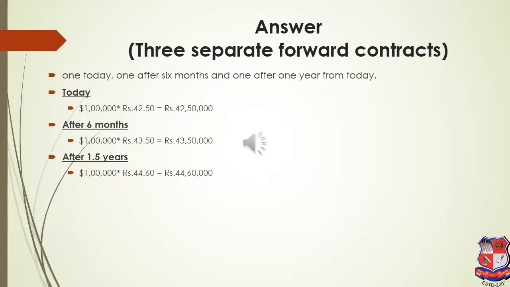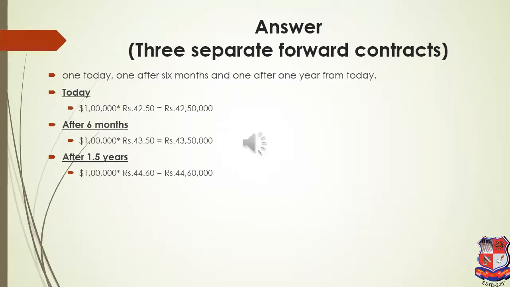The first solution which we solved was if a person is buying each $1 lakh installment every 6 months at the spot rate. The second solution was if a person is entering into rollover. First you buy all $3 lakh, use $1 lakh, and the remaining $2 lakh you sell to the bank. Again you enter into a contract for $2 lakh, use $1 lakh, and the remaining $1 lakh you sell to the bank, and so on.